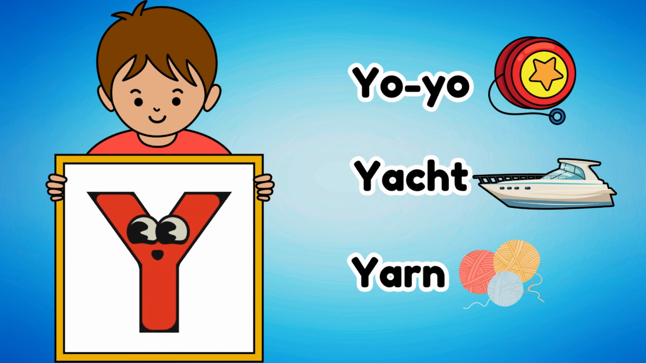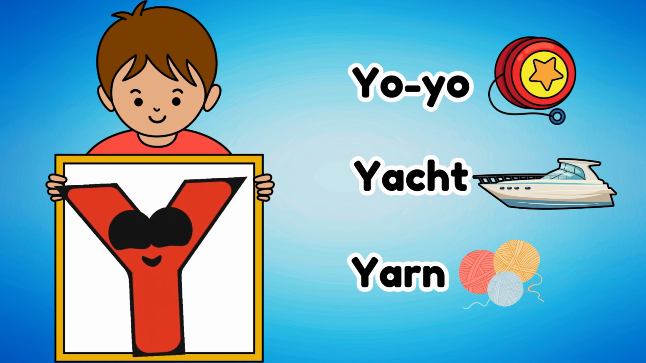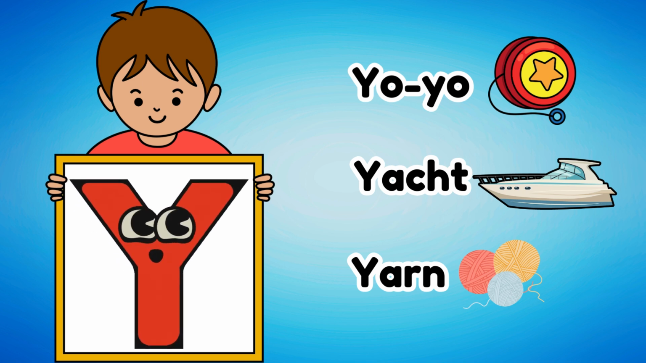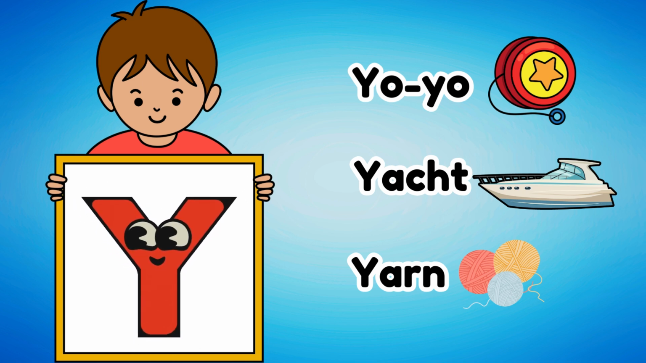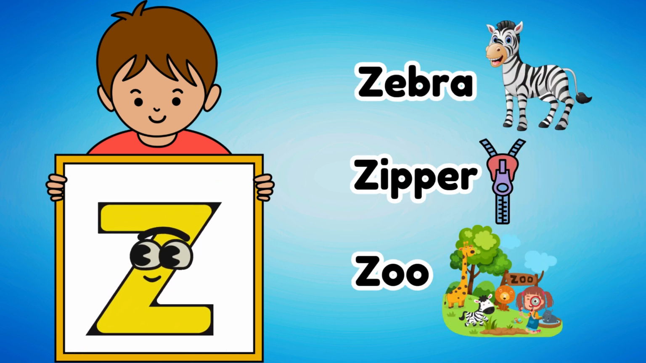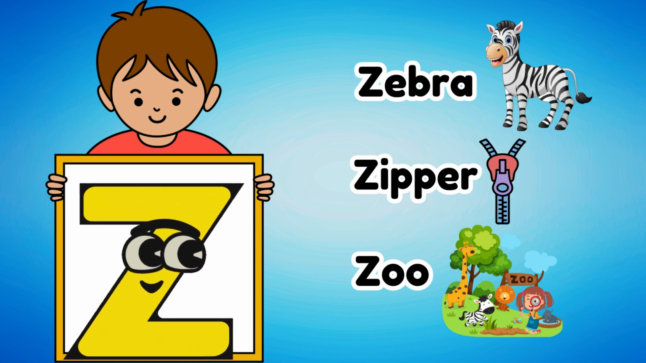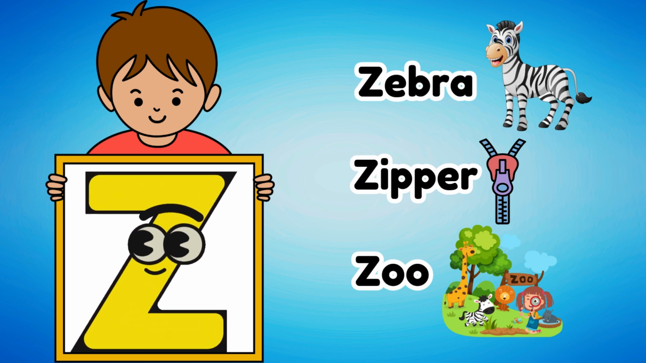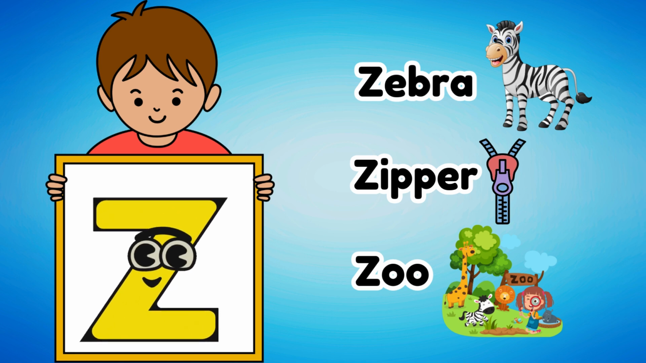Then we have the letter Y. Some examples of words that start with Y are yo-yo, yacht, and yarn. Finally, we end with the letter Z. Some examples of words that start with Z are zebra, zipper, and zoo.